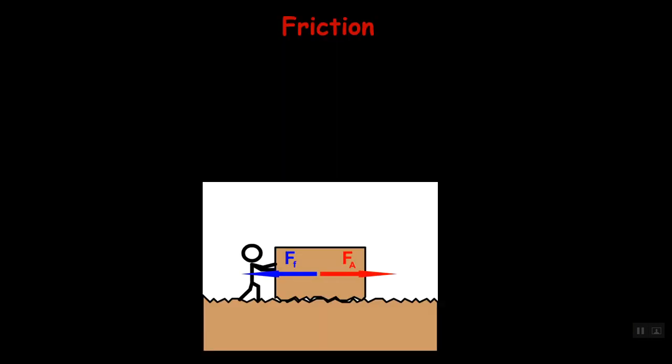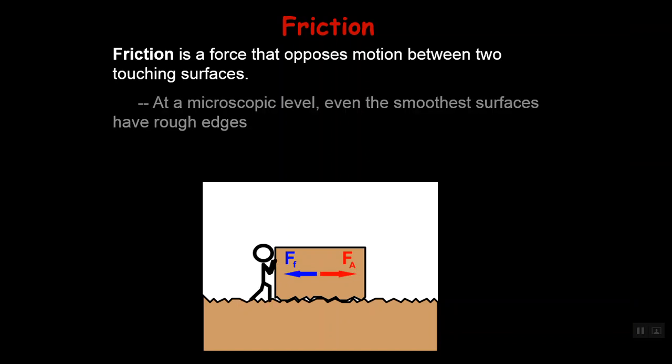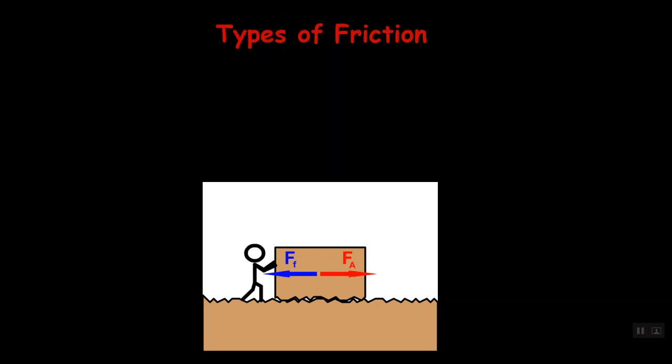The next part is friction, guys. Friction is a force that opposes motion between two touching surfaces. At a microscopic level, even the smoothest surfaces have rough edges. Therefore these rough edges push against each other, causing friction. There are two types of friction.